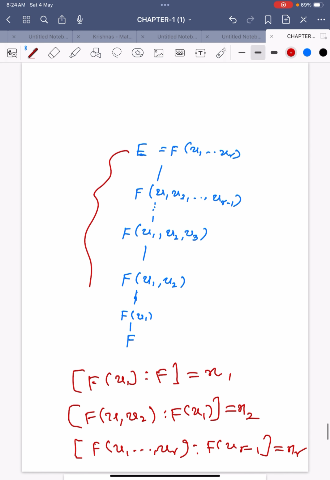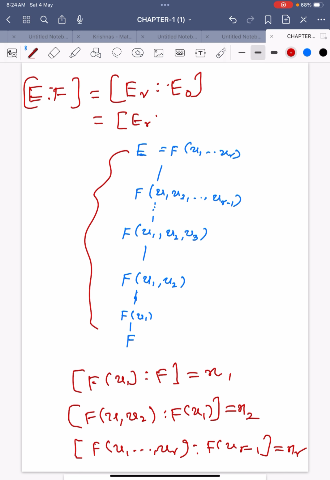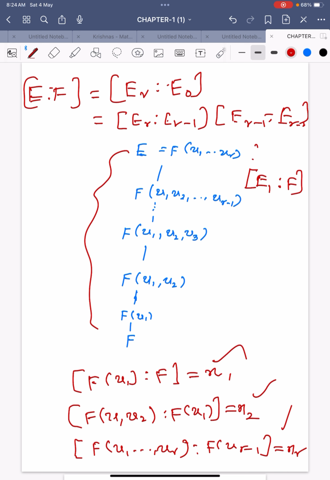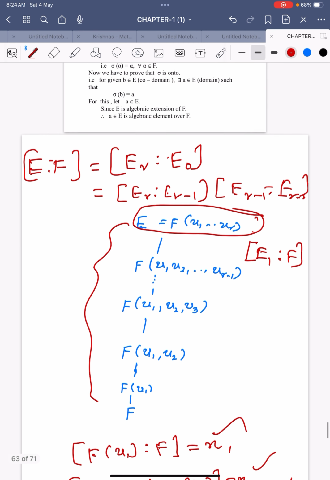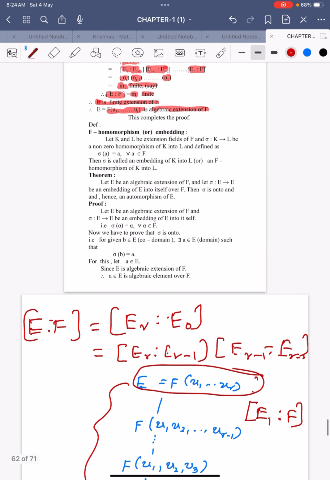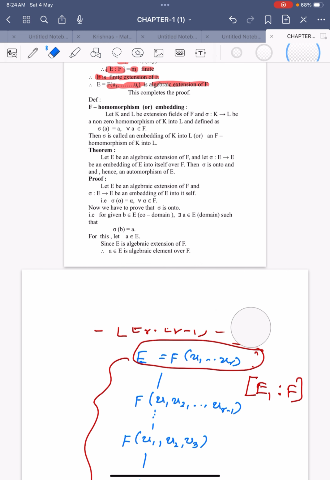So now the dimension of E over F is equal to the dimension of Er over E0. This is nothing but the dimension of Er over Er minus 1 times the dimension of Er minus 1 over Er minus 2, and so on, times the dimension of E1 over F. So the product of finite numbers is finite. So if it is finite, then E equals F(u1, u2, and so on ur) is a finite extension, and every finite extension is an algebraic extension, which is what is required. That's it. Now we prove another theorem.